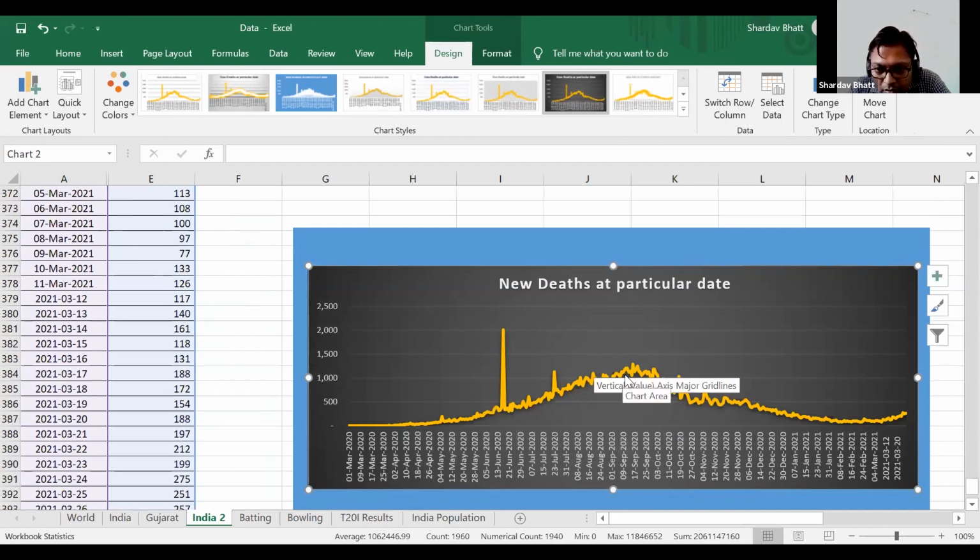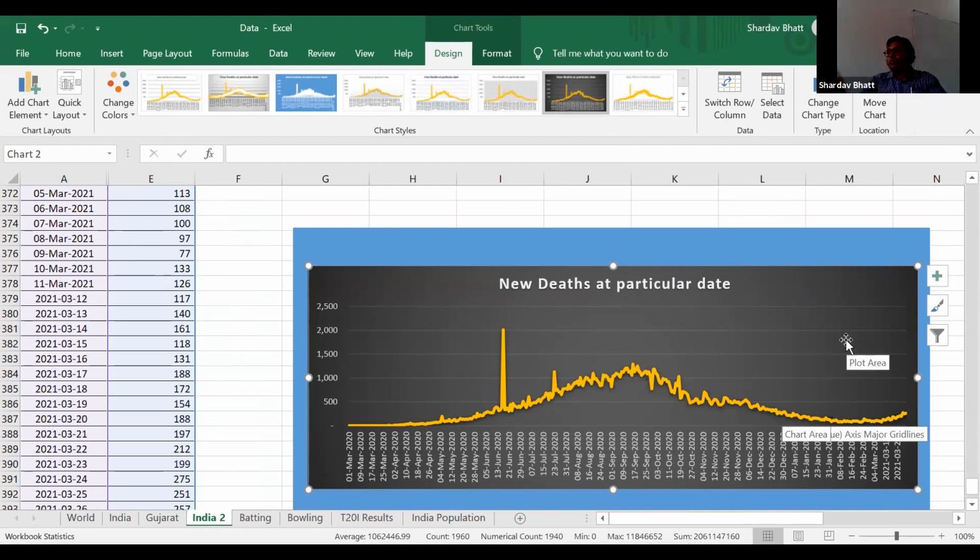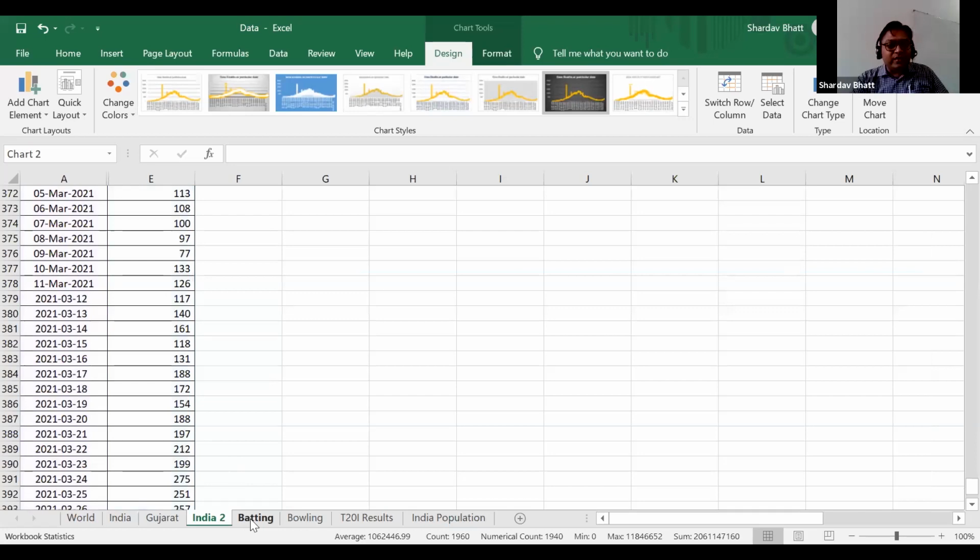Again, it is at peak in September, then it began to fall, and then again in March you see the curve is coming up, right? So this is the type of story the data are telling us, but we can find those patterns only if we visualize the data, only if we analyze the data.